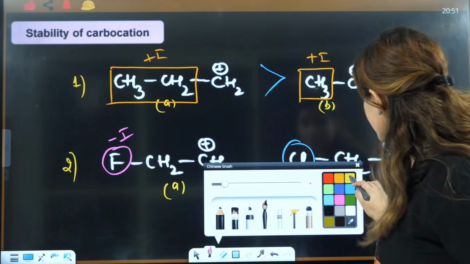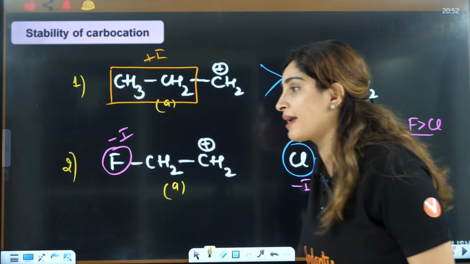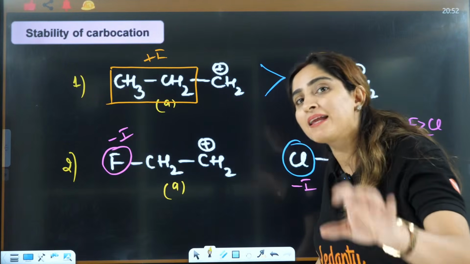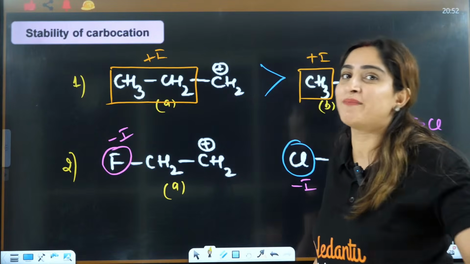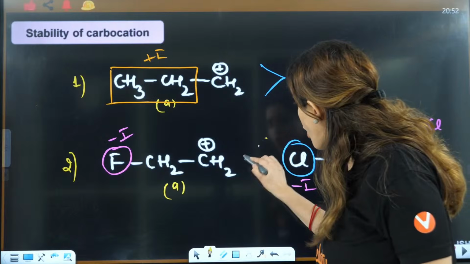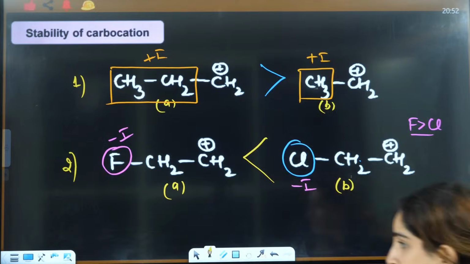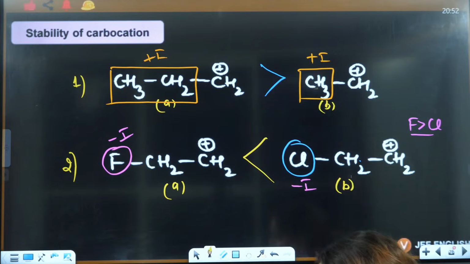That is the reason fluorine will show more minus I effect. So the more the minus I effect, the less the happiness. He will be sad, why are you taking money from me. So B is more stable as compared to A.